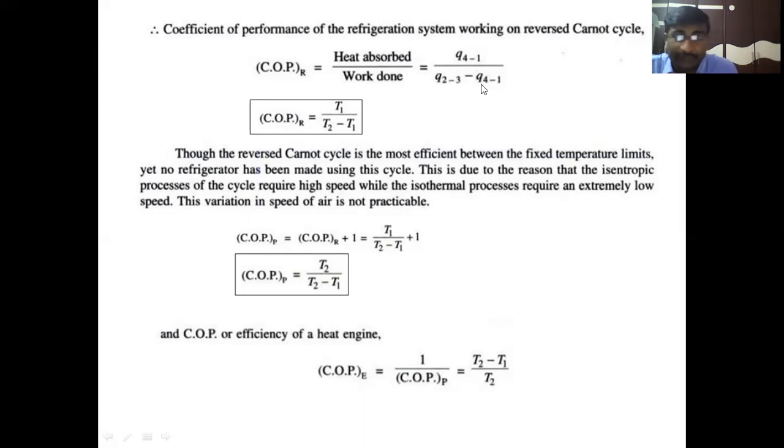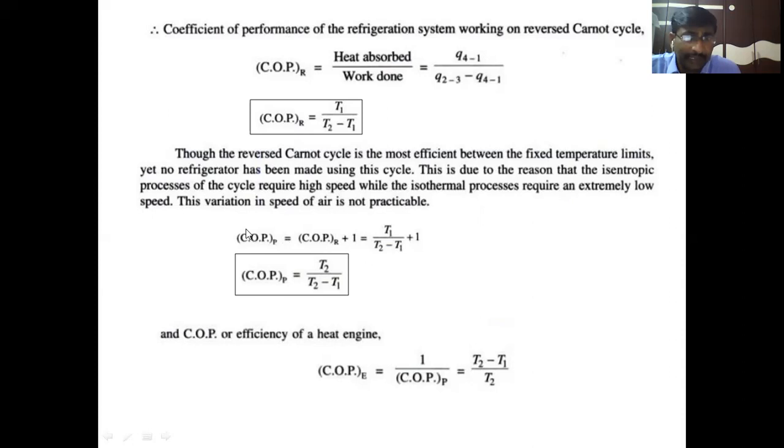By substituting the formulas Q41 and Q23, we will get the COP of a refrigerator as T1 by T2 minus T1. This is the final formula to calculate the COP of a Carnot refrigerator. That means the COP of a refrigerator working on the reversible Carnot cycle is T1 by T2 minus T1. T1 is the lowest temperature, the cold body temperature. T2 is the hot body temperature.